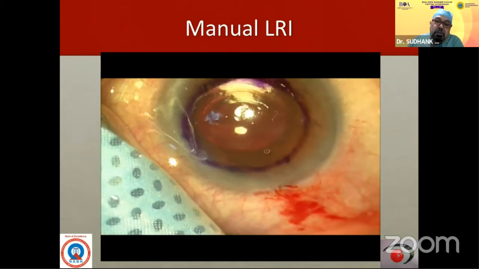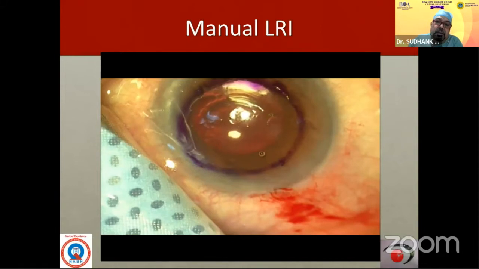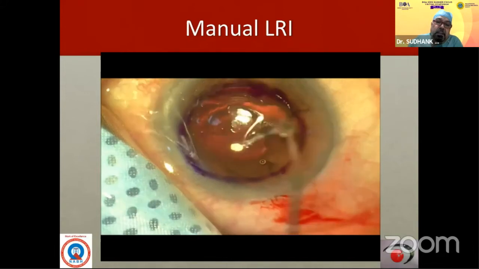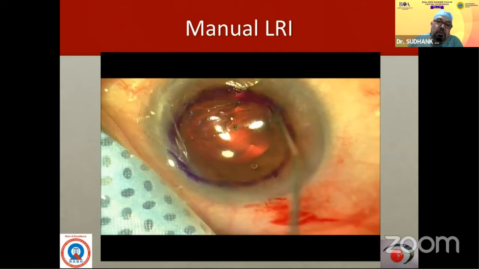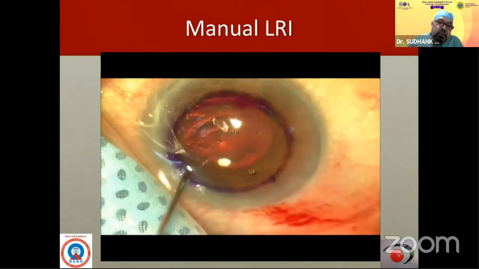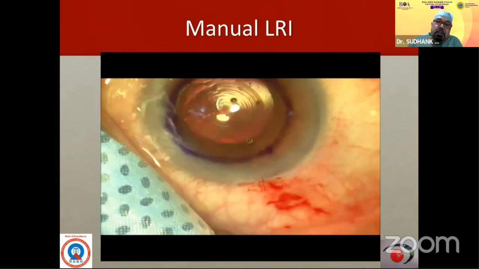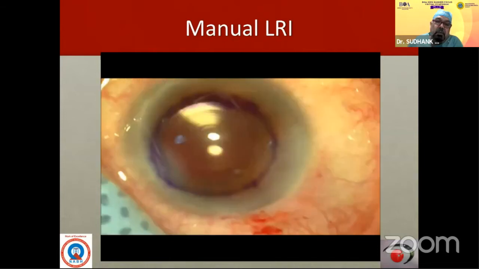And then the debris should be washed. Once you have washed the debris, from the incision there is no possibility of growth inside, of an epithelial nest developing inside. And that is how the manual LRIs are performed.